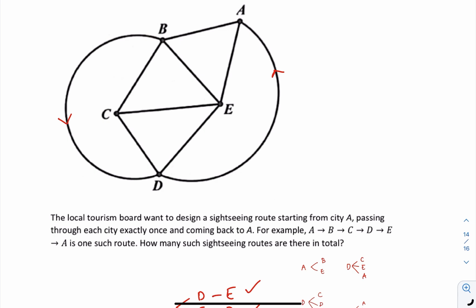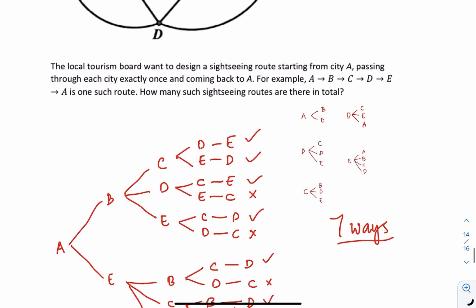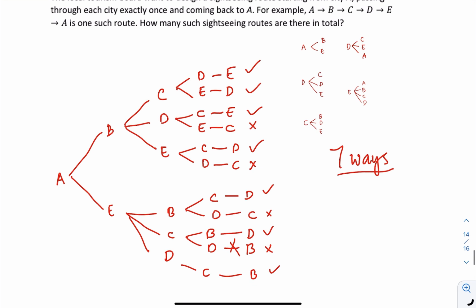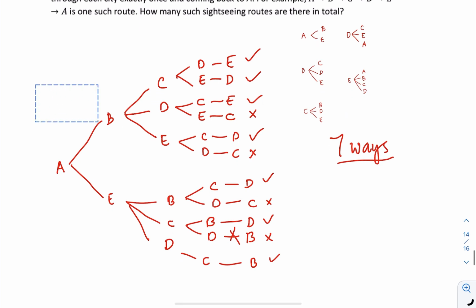Okay, so what I did, I listed down all the possible routes for each of the points. So for example, A can only go to B, E, B can only go to C, D, E, and so on and so forth. But what I missed out here is this one. E can go everywhere. So by right, I shouldn't start my working from A.